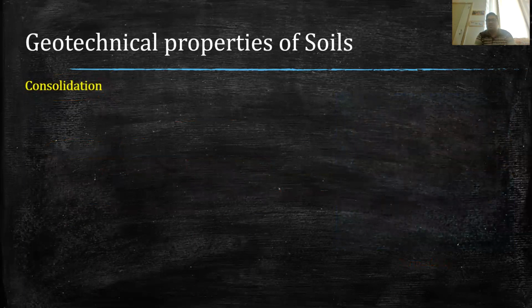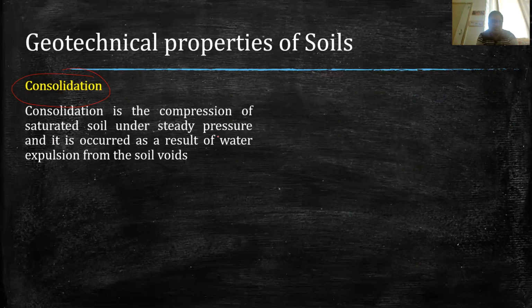Now coming to another very important property of the soil, which is called consolidation. Consolidation is basically a compression of saturated soil under steady pressure, and it occurs as a result of water expulsion from the soil voids. So for example, if there is a soil and these are the soil grains, and we assume that this soil is saturated. Now on this soil, if we construct a building, this building will have some load, and this load will be a steady load.